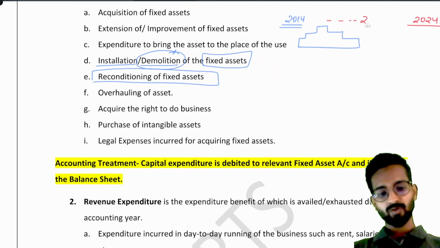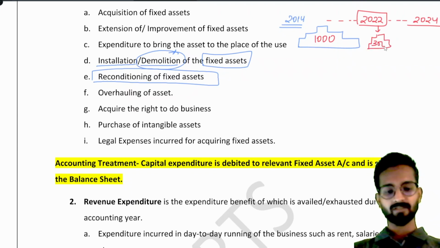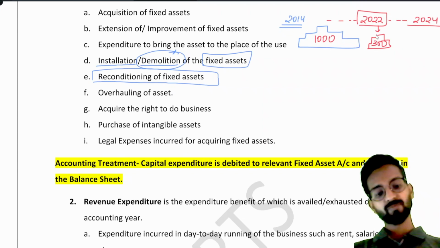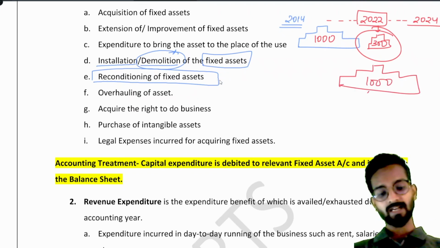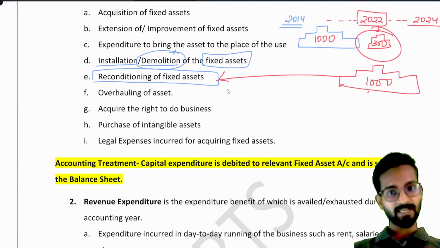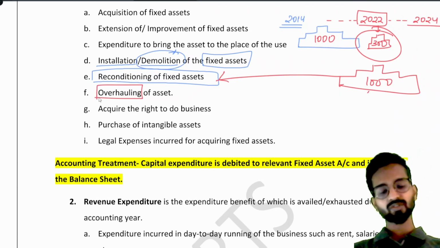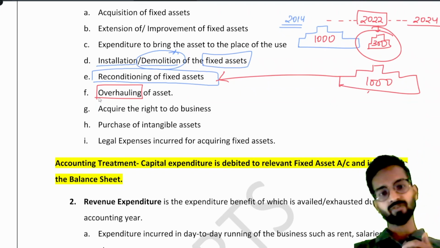Now, in 2022, I realized that this machine, which first was able to produce 1000 shirts, is now just able to produce, say, 300 shirts. I have spent so much money on it that the machine again became capable of producing 1000 shirts. That is reconditioning, bringing the fixed asset again to its normal capacity. Overhauling is as good as reconditioning, only the capacity has been increased, from 1000 to 1200.